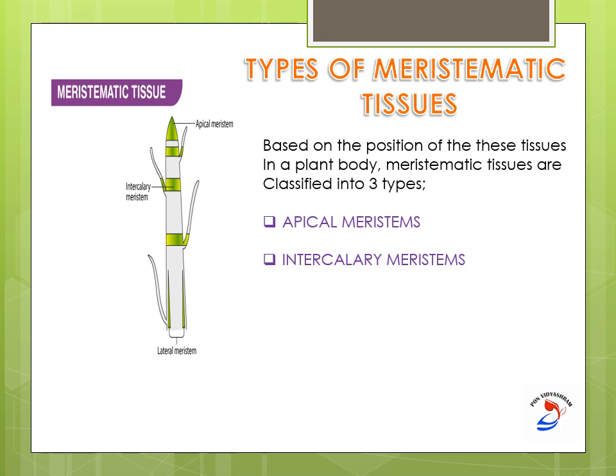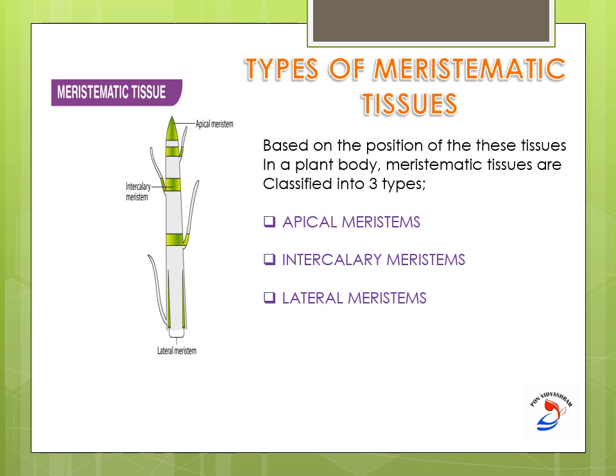Those which you can see in between the nodes of a particular plant body are termed intercalary. Since they are present between the internodes, they are also called intercalary meristems. And the third one is the lateral meristems. What are lateral meristems?